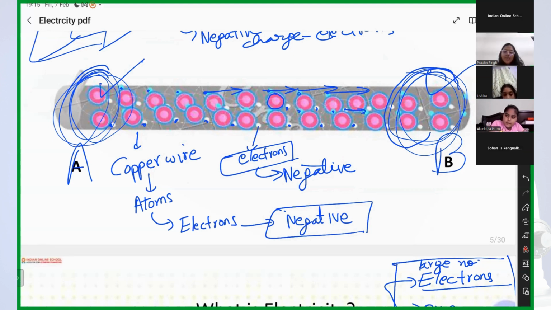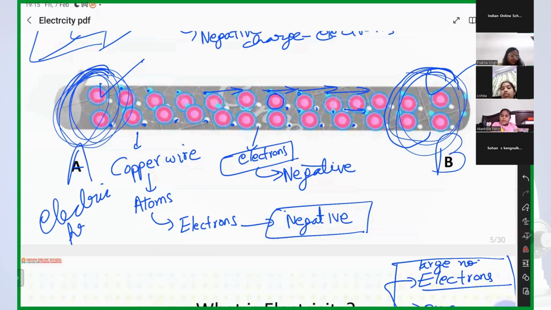The energy of electrons at terminal A is called electric pressure. And the energy of electrons at terminal B is also called electric pressure. So electric pressure at terminal A is equal to electric pressure at terminal B. Is it greater or is it equal?